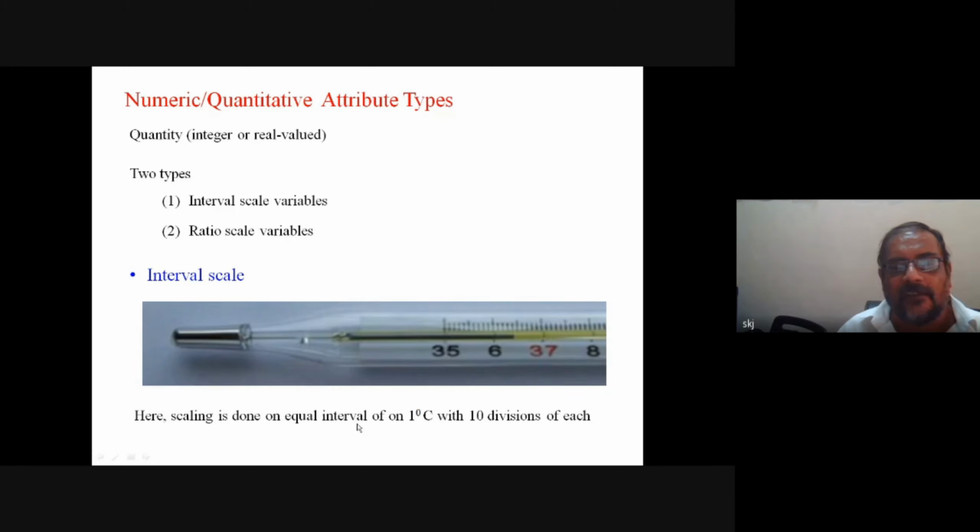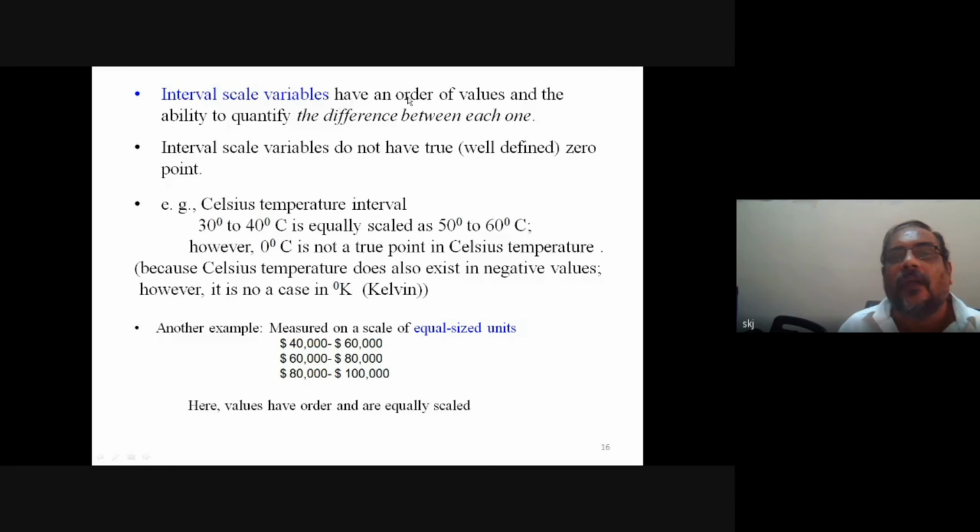Here scaling is done on equal intervals of 1 degree centigrade with 10 divisions of each. Interval scale variables have an order of values and the ability to quantify the difference between them.